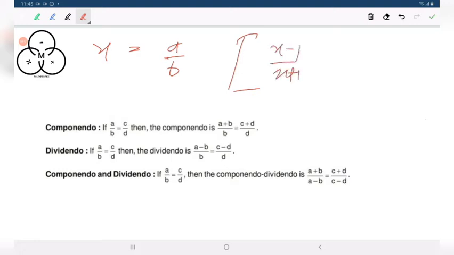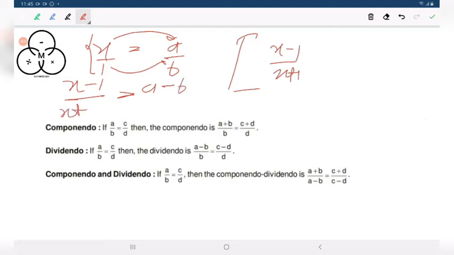How do you find this? Here the ratio is x by 1. So x minus 1 means: x stands for a, 1 stands for b, so this is a minus b, and x plus 1 is a plus b. So you have the ratio in terms of a and b. That is the main thing of the componendo dividendo method.